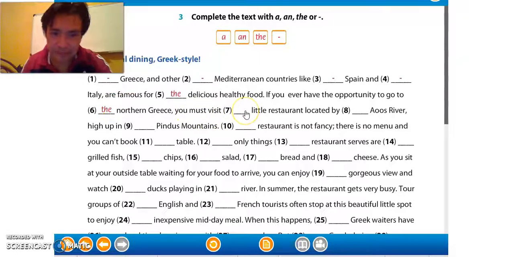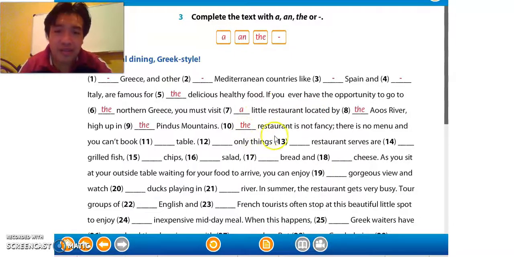You must visit a little restaurant located by the Ouse River, high up in the Pindus Mountains. These are specific, so we can use the mountains. Once again, the restaurant. In the first case, it was mentioned for the first time. It's a little restaurant. The second time, we can use the.